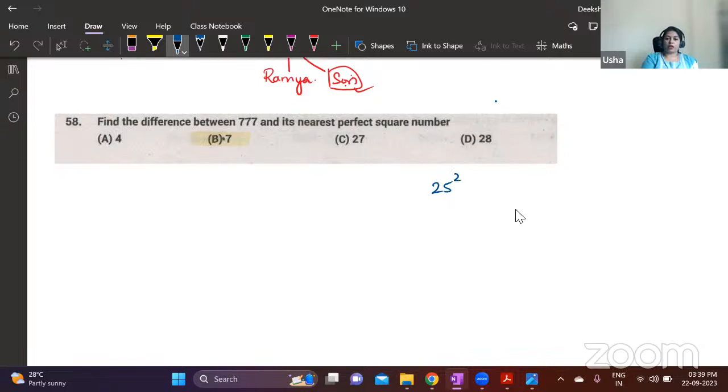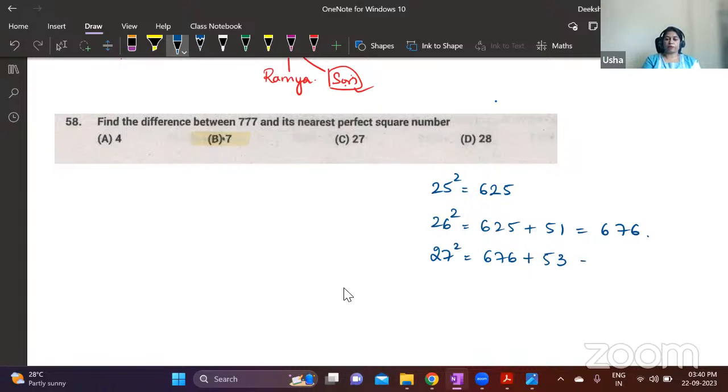So 25 square is 625, right? And then what is 26 square? 26 square is 625 plus 51. 25 plus 26 is 51, which gives you 676. I have explained how to calculate squares. You can refer to that video, it is there in the quantitative aptitude playlist. And then 27 square is 26 square plus 26 plus 27, which is 53.